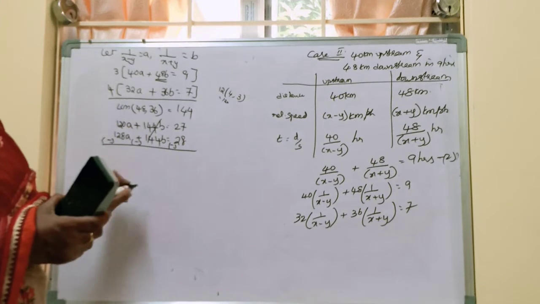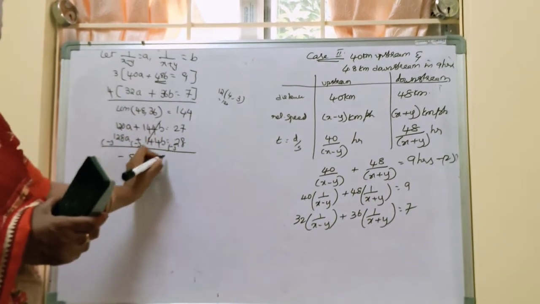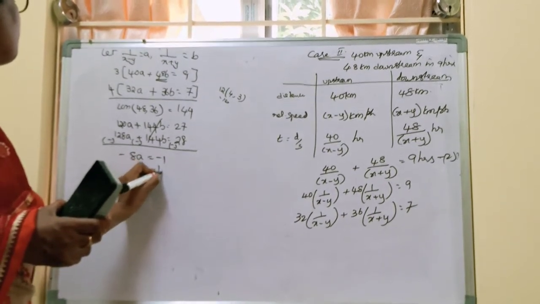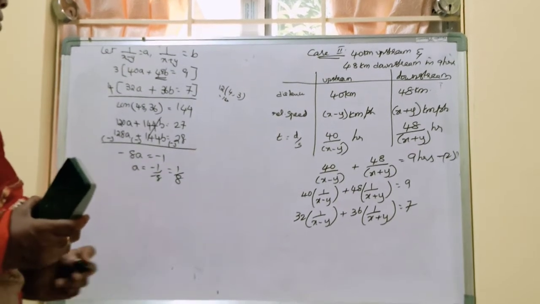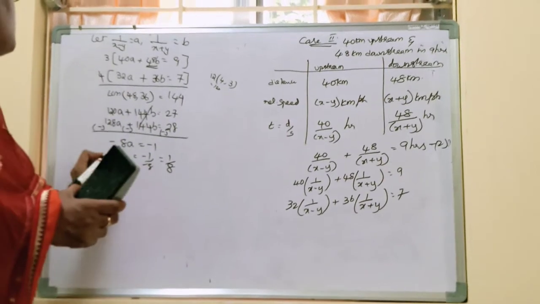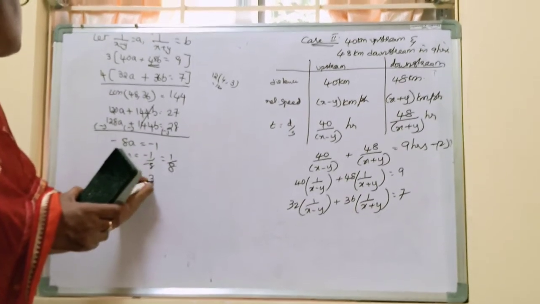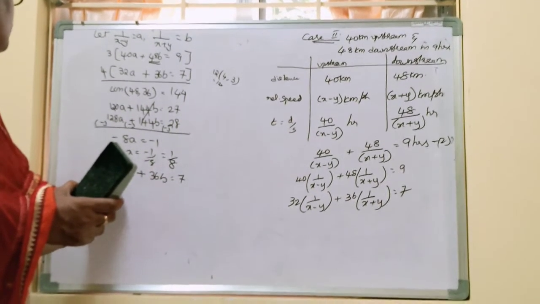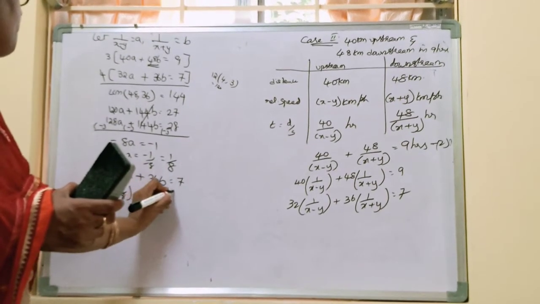Okay, eliminated. Minus 8a, minus 128a. That is minus 8a is equal to how much? Minus 1. So a is equal to minus 1 by minus 8, which is equal to 1 by 8. Now when we got the value of a, we still need to get the value of b, right? So it is 32a plus 36b equal to 7. So let us substitute 32 into 1 by 8 plus 36b equal to 7.